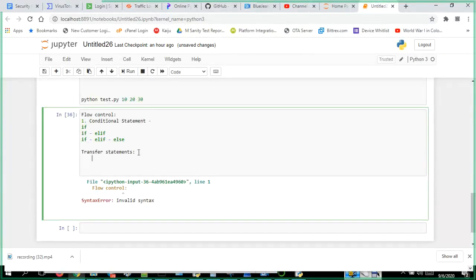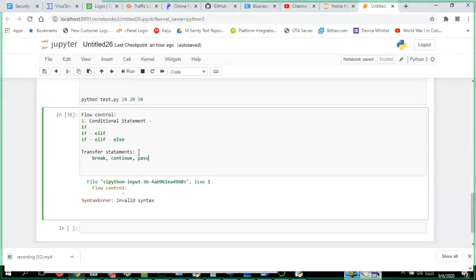Those things you can break, meaning the flow of execution you can break, or continue, meaning you can continue to some other location of execution. Pass means just don't execute anything, just go back to the loop again with a new value, like x is equal to 0 as the first value. Once it sees pass, the values below it don't execute; it will just go back and start again with 1.